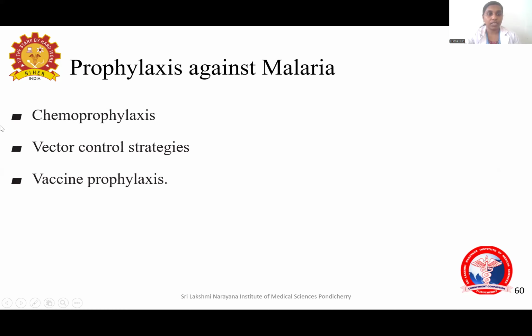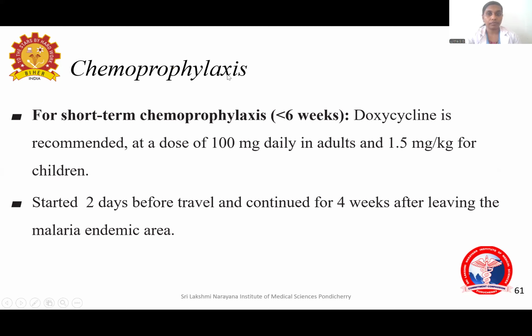Coming to the prophylaxis against malaria, there is chemoprophylaxis, vector control strategies, and vaccine. For short-term chemoprophylaxis, that is giving for less than 6 weeks duration, doxycycline is recommended at a dose of 100 mg daily in adults and 1.5 mg per kg for children. It is started 2 days before travel and continued for 4 weeks after leaving the malaria endemic area.